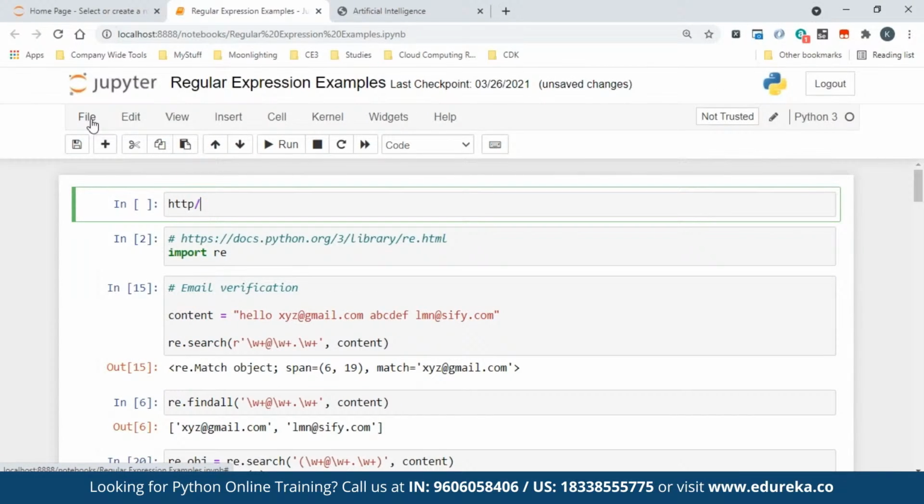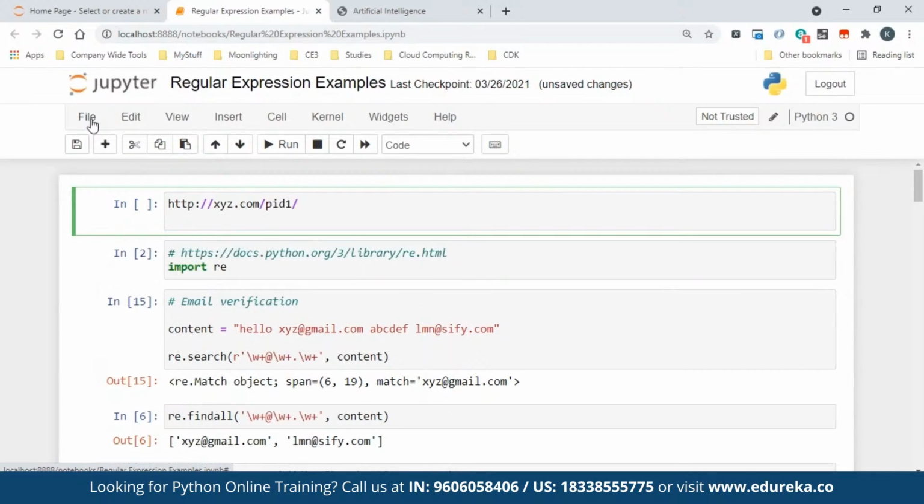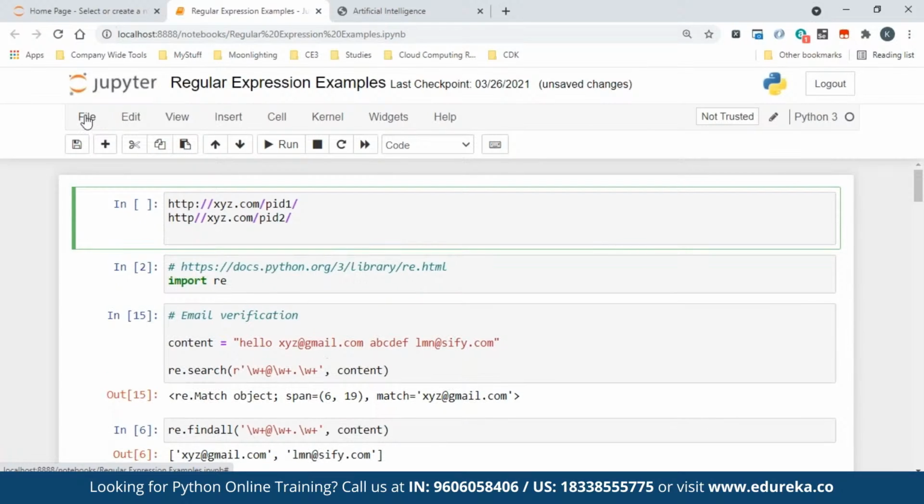Let's say you have http://xyz.com website, and the product ID 1 like this. Assume you have a lot of product IDs on the website like this. These are just two URLs I'm showing, but assume there are hundreds of URLs like that.